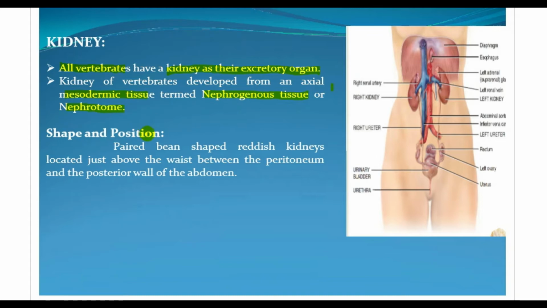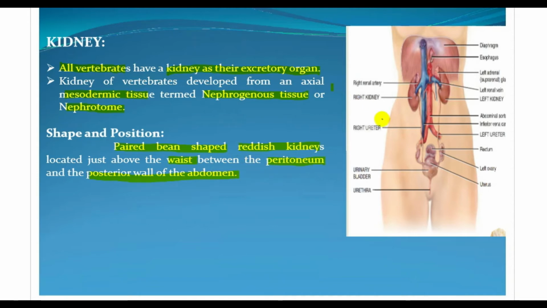Now coming to the shape and the position. Basically the shape and the position is in humans, where it is positioned. The shape is paired bean shaped. Paired means there are two kidneys, bean shaped, reddish kidneys located just above the waist between the peritoneum and the posterior wall of the abdomen. This is the exact position of the kidney.